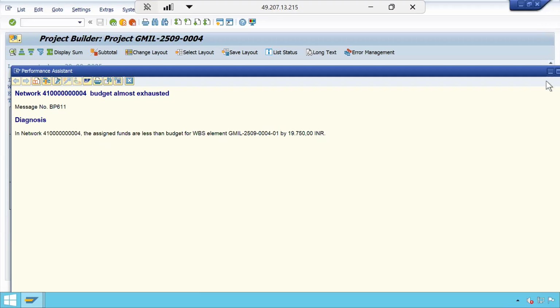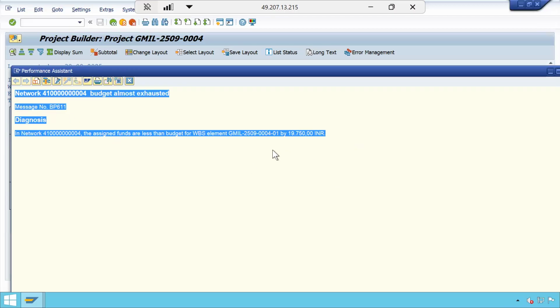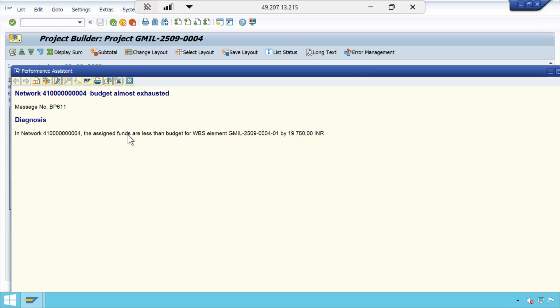See, 2 lakhs, 90% means 1,80,000, right? 9 twos are 18, 1,80,000. But how much percentage is remaining? 10%. 10% equals 20,000, right? So whenever it reaches 90%, we are telling the system to give a warning. If you see here, the assigned funds are less than the budget for the WBS element by, that means you still have only 19,750.